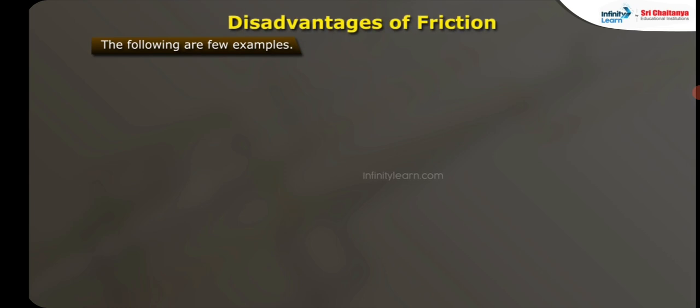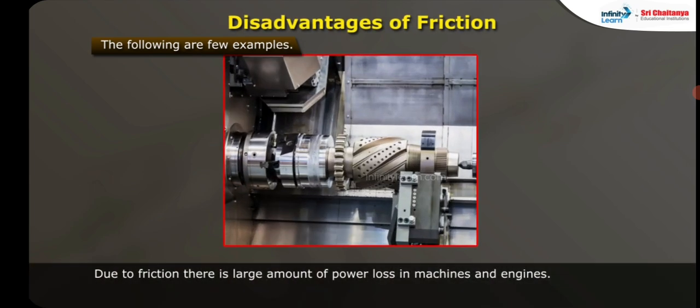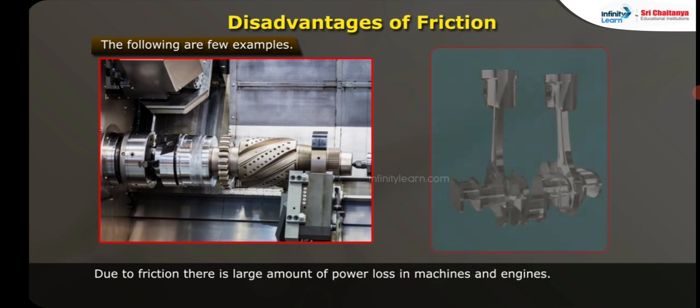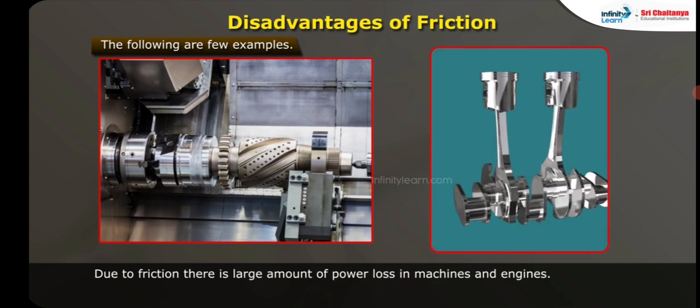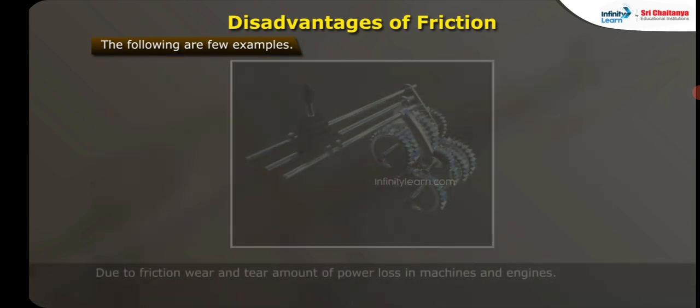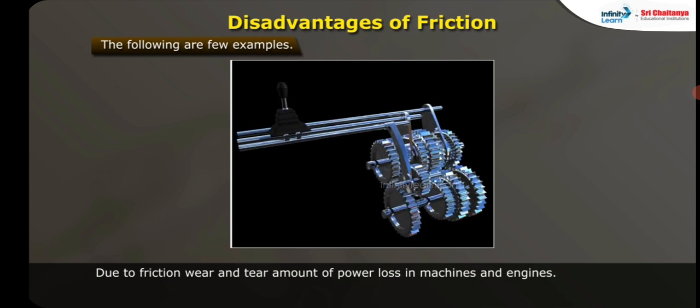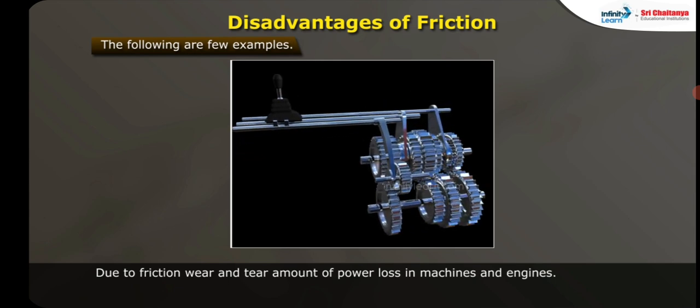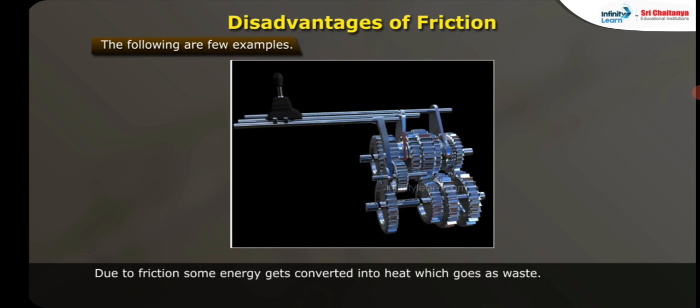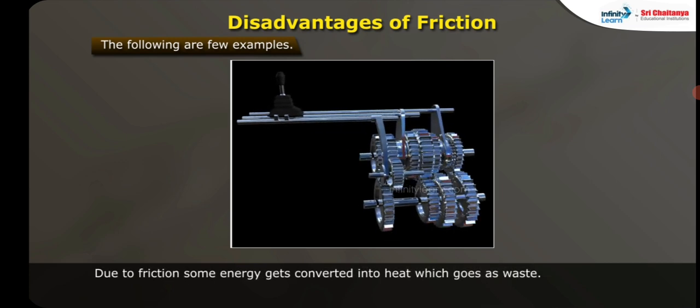Disadvantages of friction. 1. Due to friction, there is a large amount of power loss in machines and engines. 2. Due to friction, wear and tear of machine parts occurs. 3. Due to friction, some energy gets converted into heat which goes as waste.